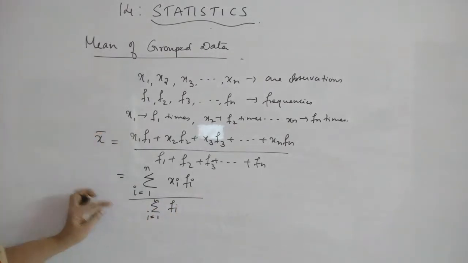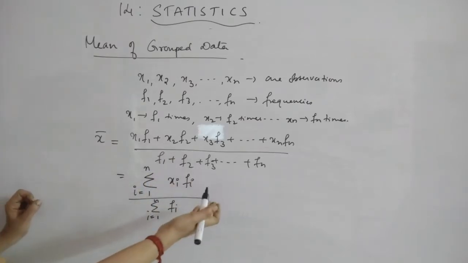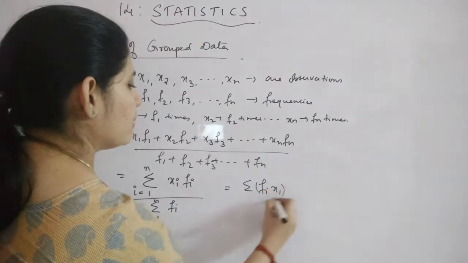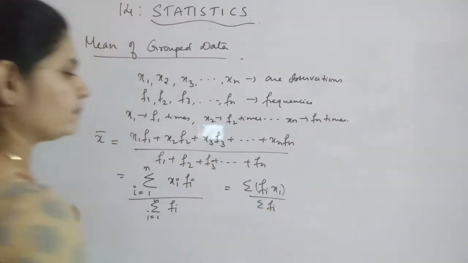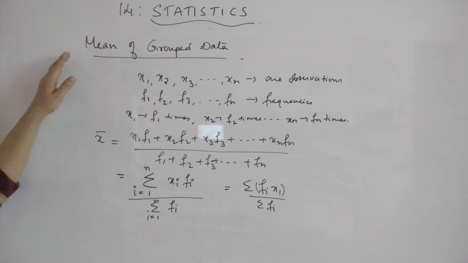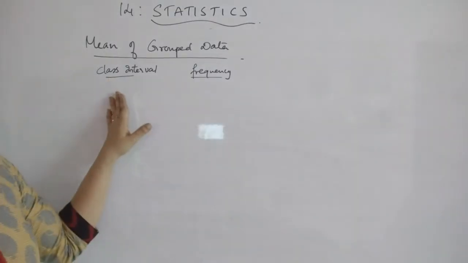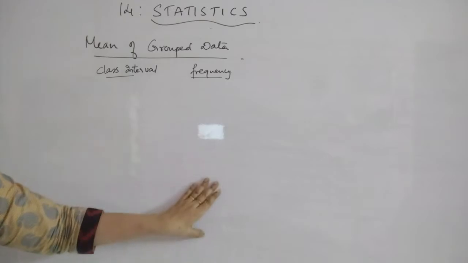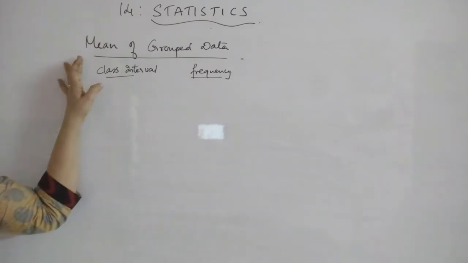Both have the same meaning. Again, if we know how many items there are, here in general n, we can simply write it as sigma fi xi by sigma fi also. So this is the formula for finding out the mean of grouped data where the observations and the frequencies are given. Now if you have been given the class intervals and the corresponding frequencies, how will you find out the mean?